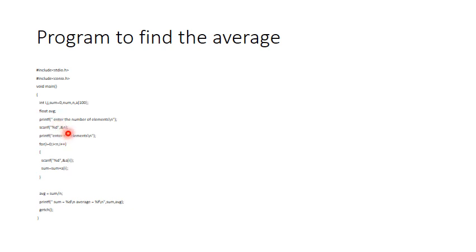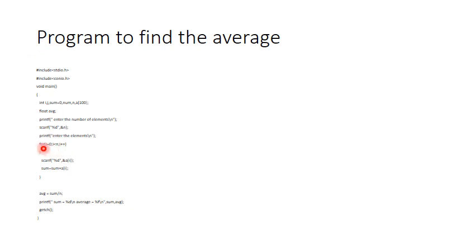Once he enters the value called n, then in those n number of memory locations I want the elements to be stored. Out of these 100 memory locations which I have asked the compiler to use, I am using n number of locations, and in these n locations I should store the values that are entered from the keyboard. For that sake, I am using the formatted output function printf, and I am asking the user to enter the elements for which he wants to calculate the sum as well as the average.